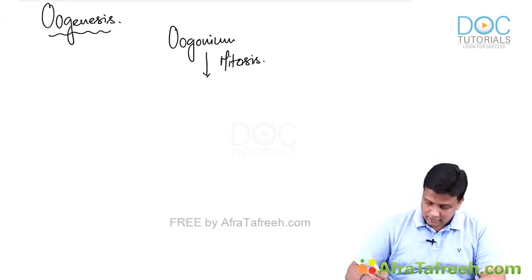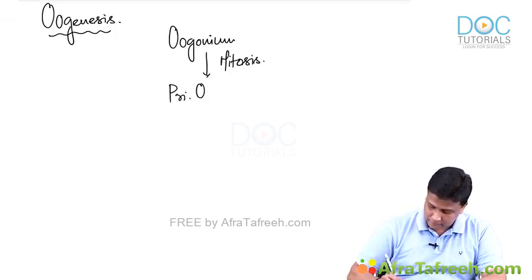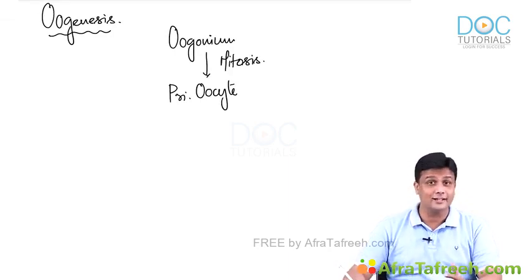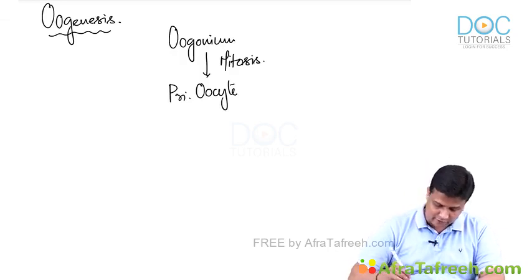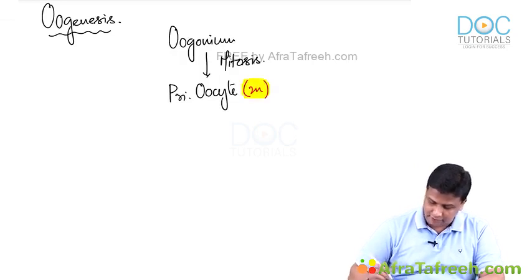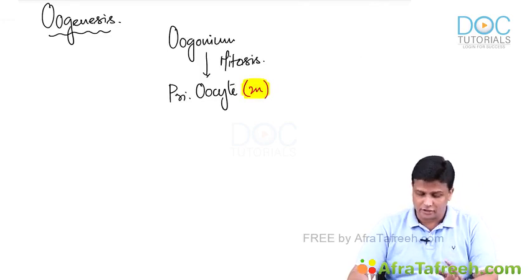Once they undergo mitosis, we know very well they are going to become the primary oocyte. Now again the same question: what is the condition of the primary oocyte right now? The primary oocyte is still diploid, 2n number of chromosomes, because only mitosis has taken place till now. Reduction division, that is meiosis, has not yet taken place.